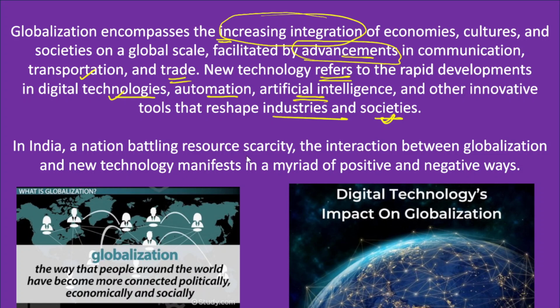Now in India, a nation battling resource scarcity. India, with the highest population in the world, has around 142 crore people. So it has been battling resource scarcity, and in this context, the interaction between globalization and technology has manifested in various positive and negative aspects. We need to understand what those are. Here also a brief definition of globalization has been given: the way people around the world have been more connected socially, politically, economically, and technologically.